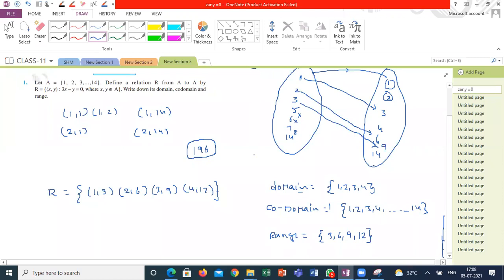It is simple. Domain, how to define? If it is limited, you can define it from that. I'm writing all the ordered pairs. They gave the relation in set builder form, and I'm writing it in roster form. From the roster form, it will be easy to explain the domain, codomain and range. Hope you are clear. Guys, are you clear? Any confusion? Okay. Yeah, I'm going to the next question.